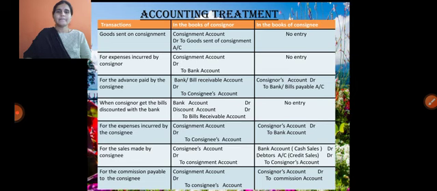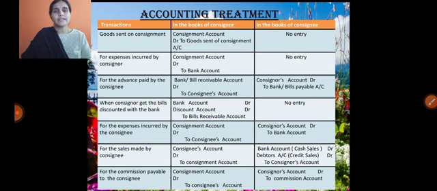And the next one, after selling of the goods. In the consignment process, as we know, the agent gets the commission if he promotes the goods. He promotes the goods and sells the goods, he may get the commission. So the entry is consignment account debit to consignee's account. The expenses incurred by the consignee and the commission, the entry is the same. So we need to write down either expense or commission. Commission is always paid based on the sales.